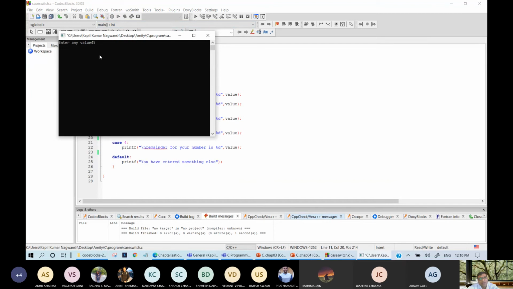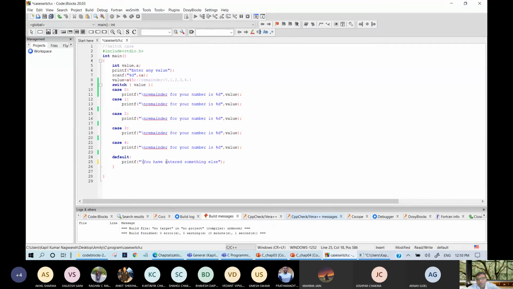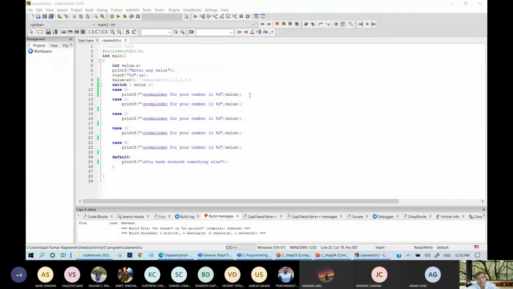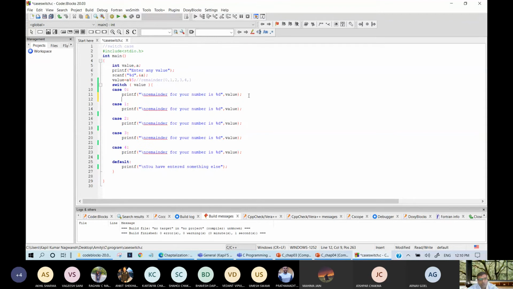I had written 45. Okay, it is divisible by 5. So it will print all the statements: remainder is 0, remainder is 0, and so on. And whatever else you have entered will also be printed here. So to avoid such a situation, if you want to break the program, suppose the remainder is 0, you put a break over here. If you put the break here,